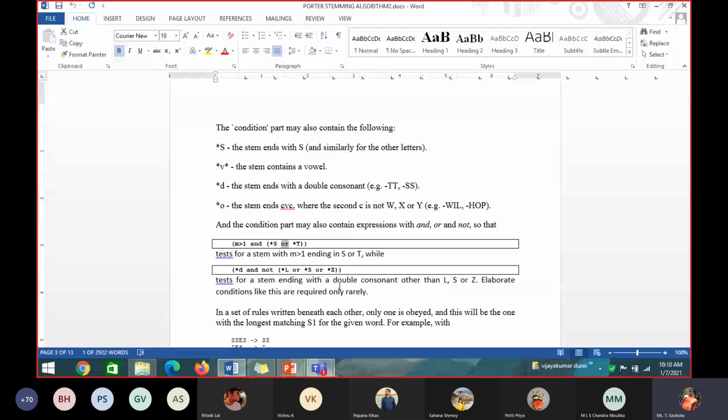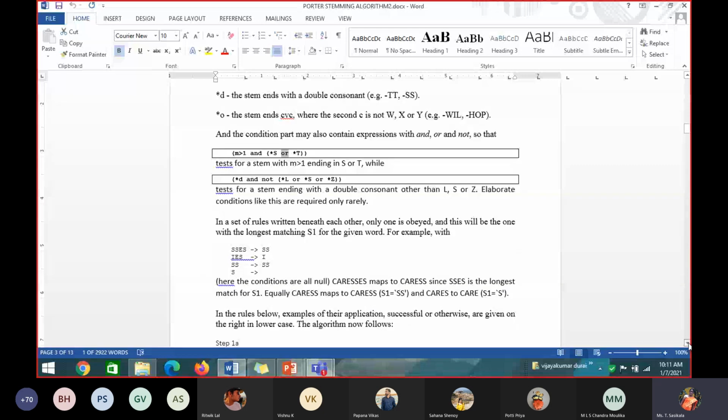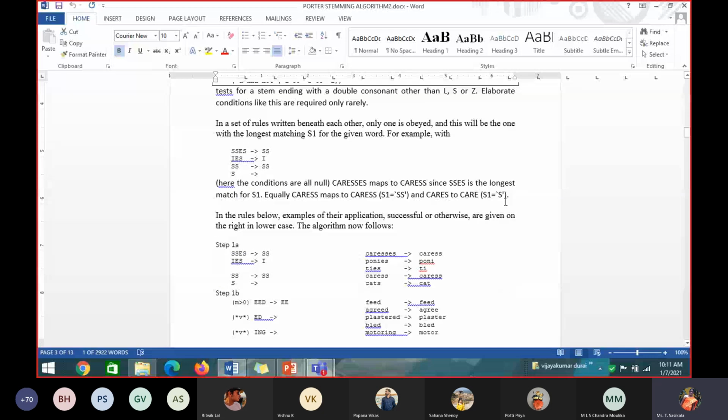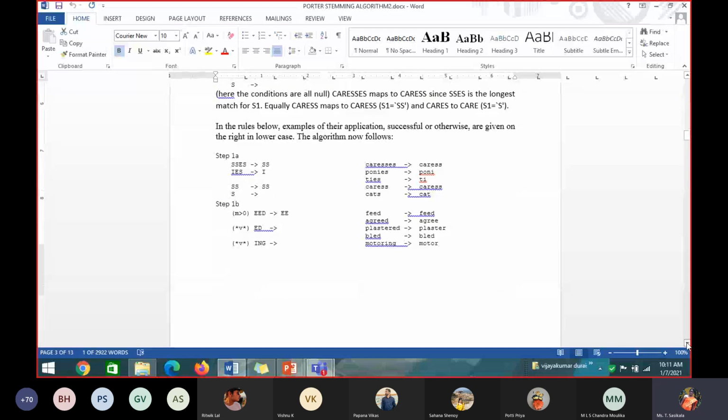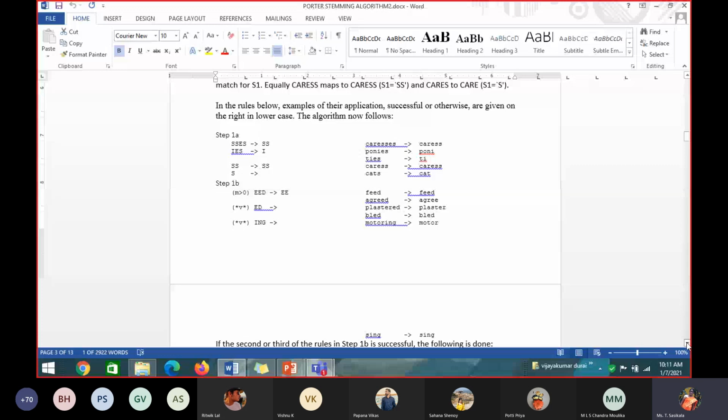So this is how you have to frame a rule. These are some examples they have given. Using those conditions, they have framed the rules for the Porter-Stemmer algorithm. The first rule we saw in the slide is without M value. If your word ends with SSES, it is replaced by SS; IES, by I. They are not considering M value now; later, for step 3 and step 4, they will. If the word ends with SS, it is replaced with SS. You take a word, it starts from step 1A, 1B, 1C, and whichever rule is satisfied, it will be cut and replaced till the last rule, and finally you get the stem word when you give a word to the Porter-Stemmer algorithm.